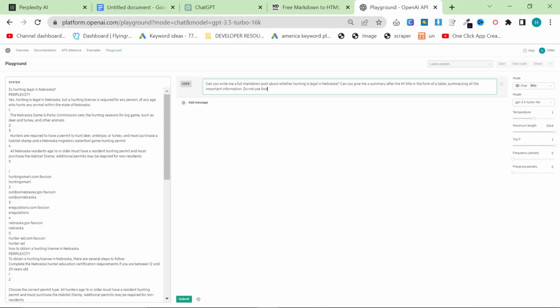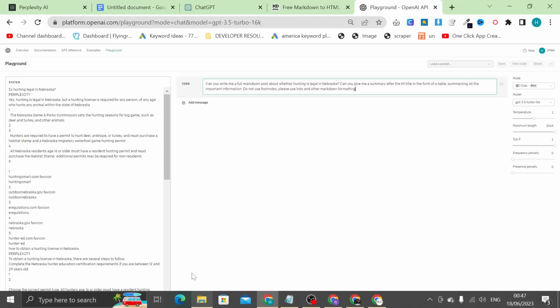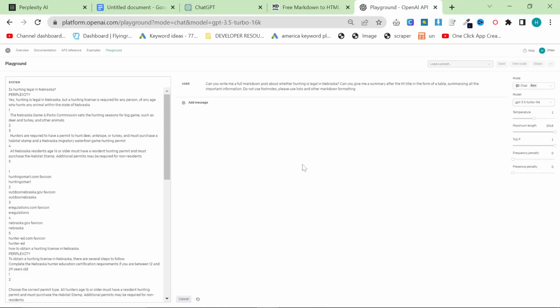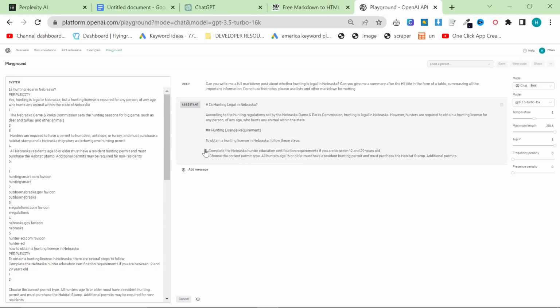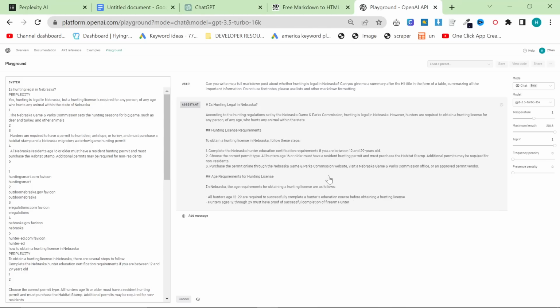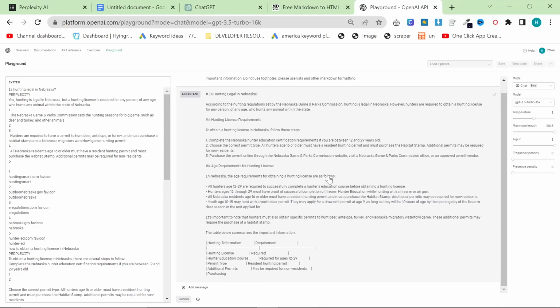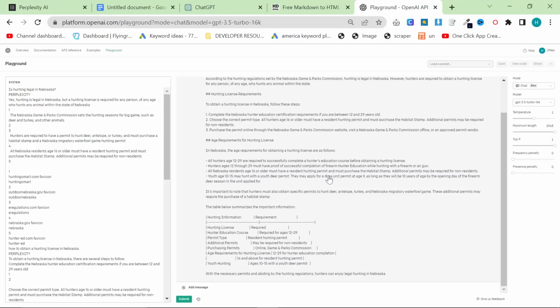Do not use footnotes. Please use lists and other markdown formatting. And then we're going to press submit, and GPT 3.5 is also going to do its magic. As you can see, it has not bothered with the table at the bottom. Oh, there's the table though. Very nice.